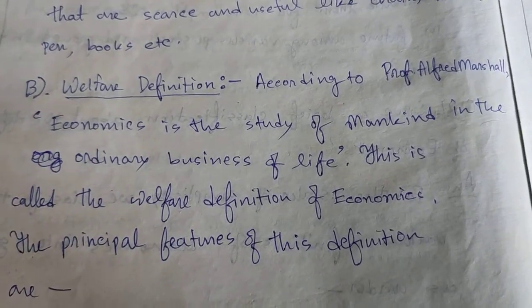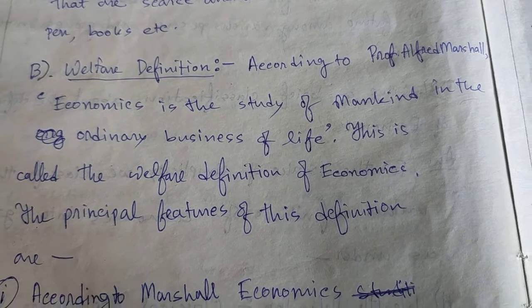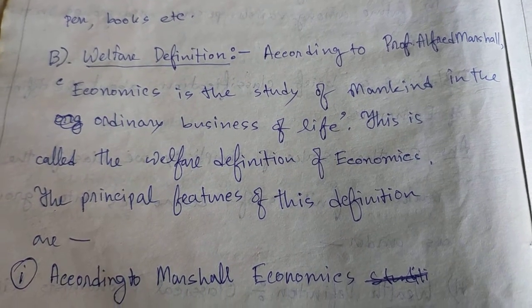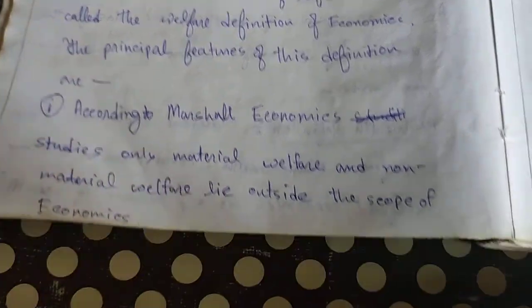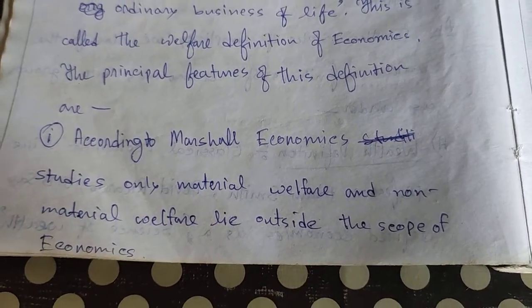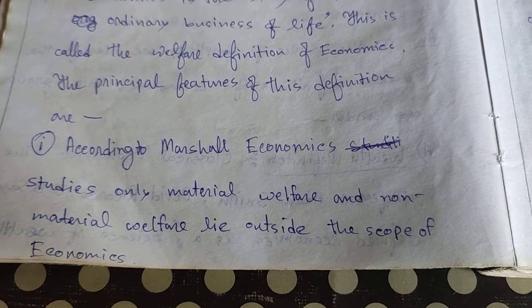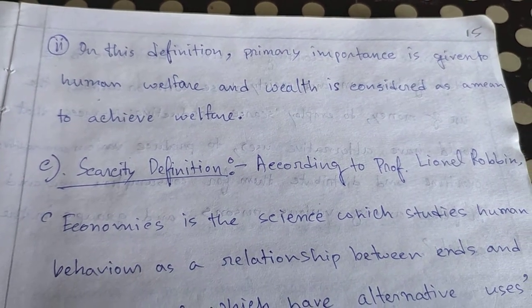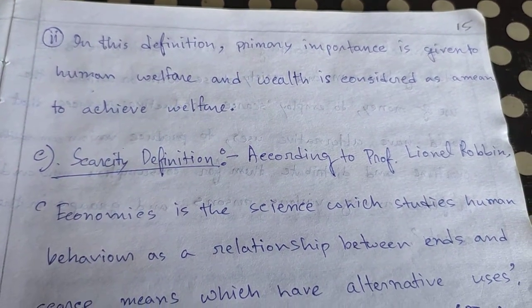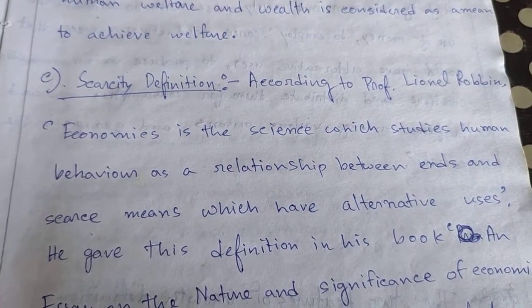Number 2 is welfare definition. According to Professor Alfred Marshall, economics is the study of mankind in the ordinary business of life. Full stop. This is called the welfare definition of economics. The principal features of this definition are: number 1, according to Alfred Marshall, economics studies only material welfare, and non-material welfare is outside the scope of economics. Number 2, in this definition, primary importance is given to human welfare and wealth is considered as a means to achieve welfare.